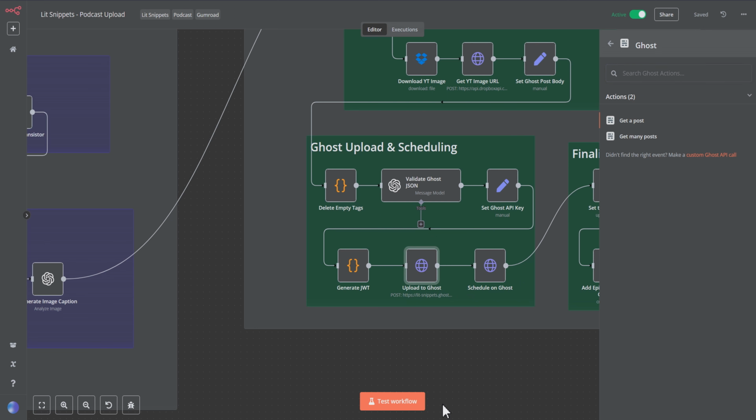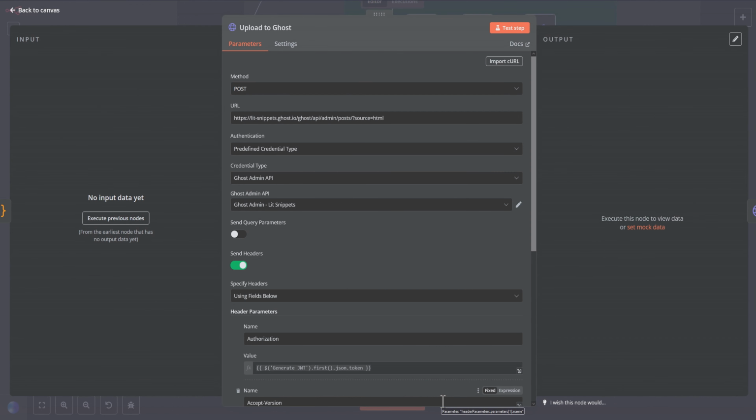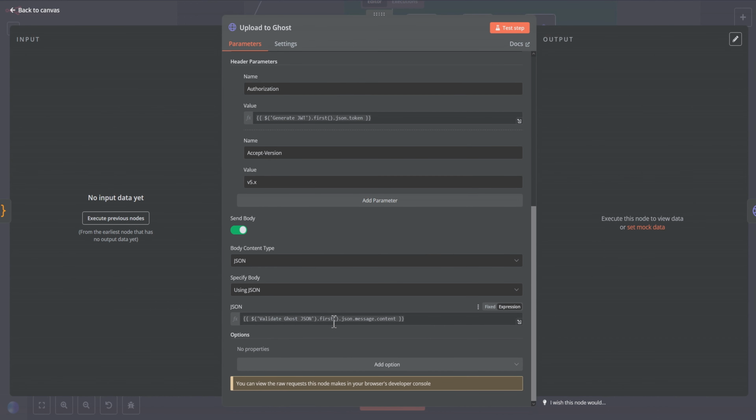And what the HTTP node does is it allows your automation to connect to the outside world, to any service that has an API, any service. You can use that API and connect out to that service. In this case, I'm connecting to Ghost and bringing in the formatted JSON of the message.